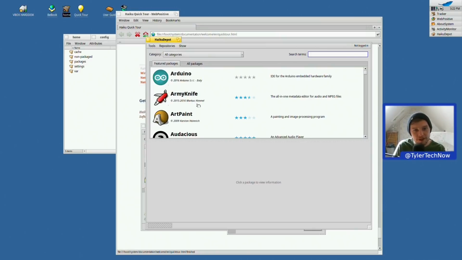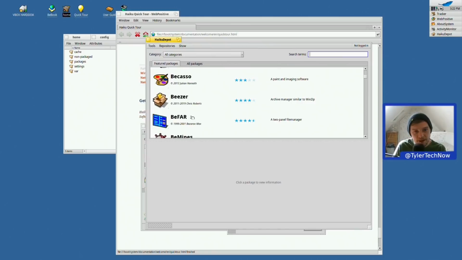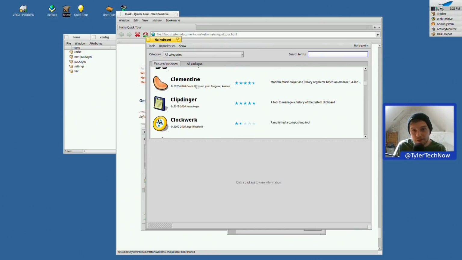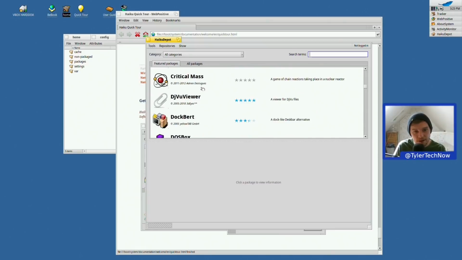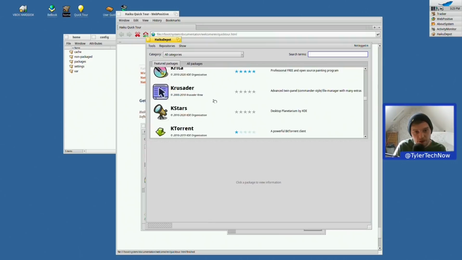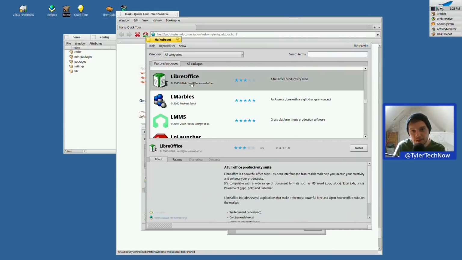There you go, there's quite a few here. So we have Audacious, Avid Emux, Beezer, BMinds, BPDF, Clementine's even here. That's pretty cool to see. What else have we got? Kate there, the sort of KDE text editor. Critter, KTorrent, LibreOffice, madness. Let's install LibreOffice then.